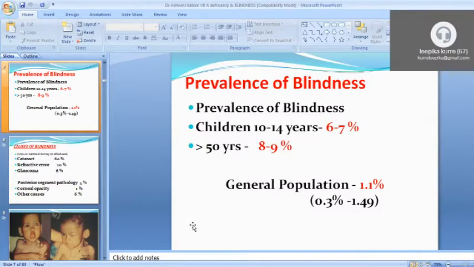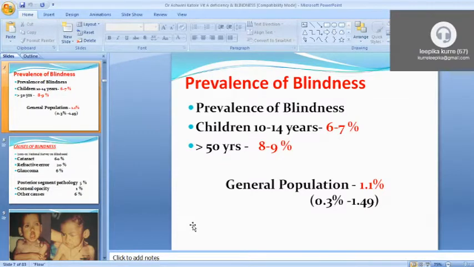In school-going children, the parents or teacher can easily recognize that the child is having some refractive error problem or cataract. He is not able to see the blackboard or see from a certain distance. Teachers can easily pick up those children. So in school health surveys we can easily detect minor illness regarding blindness, and we can treat that.